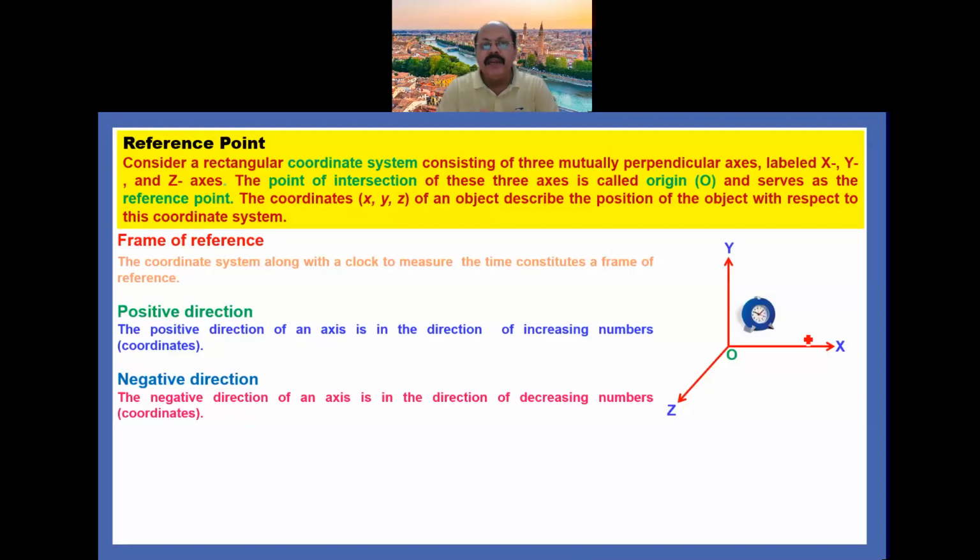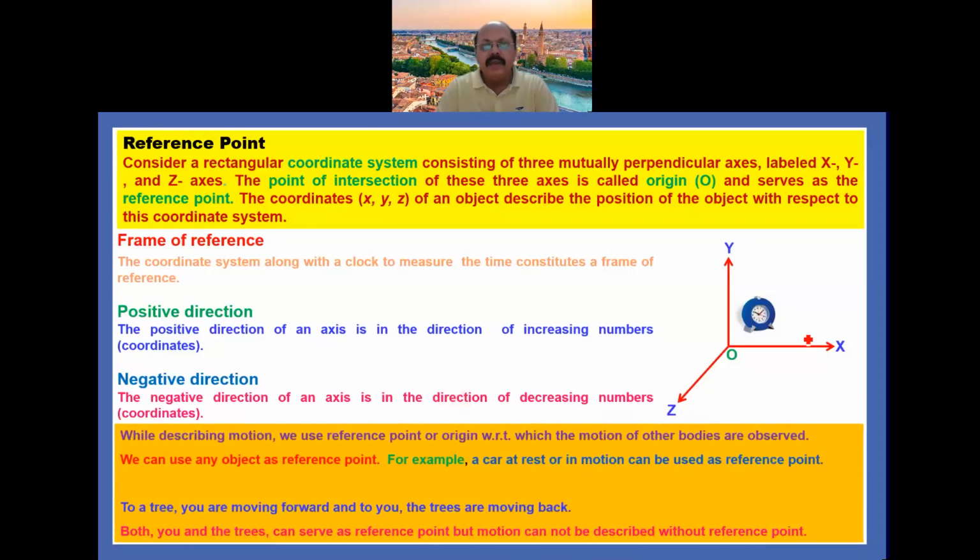So the positive direction of an axis is in the direction of increasing numbers, that is coordinates. Negative direction, the negative direction of an axis is in the direction of decreasing number, that is coordinates. So this is about the frame of reference, positive and negative directions, as well as we understand the concept of the reference point.